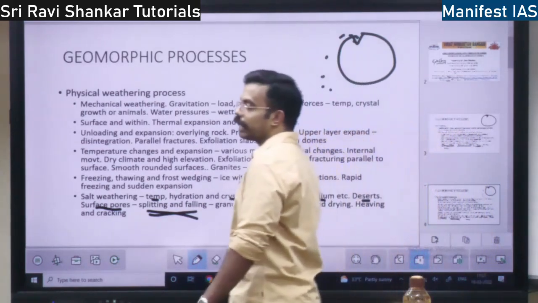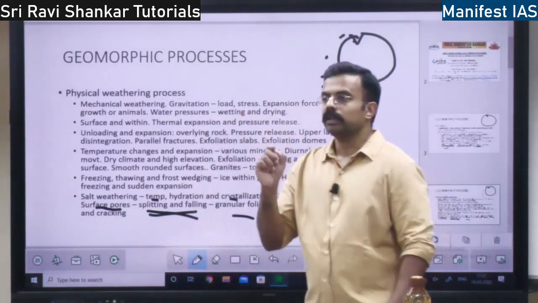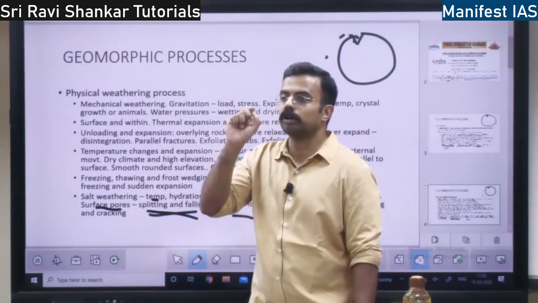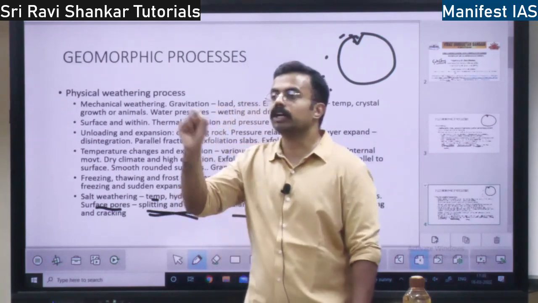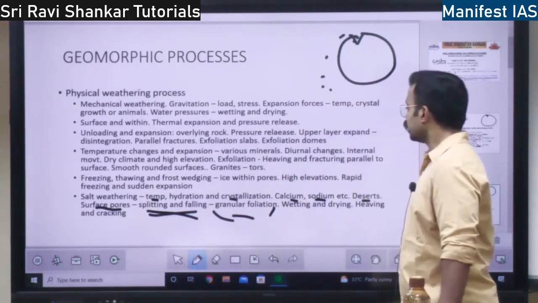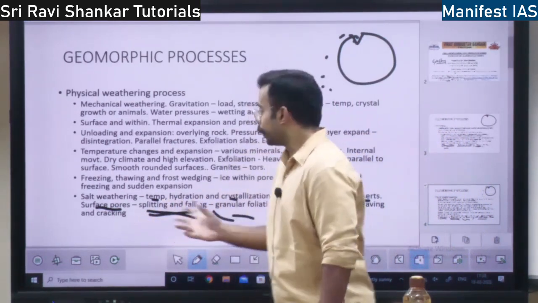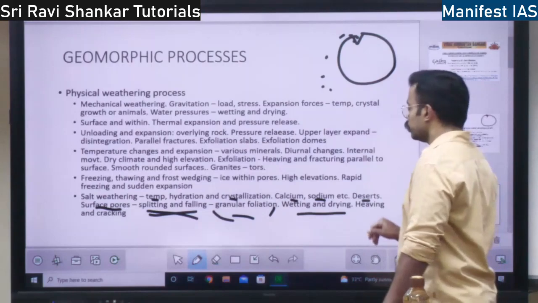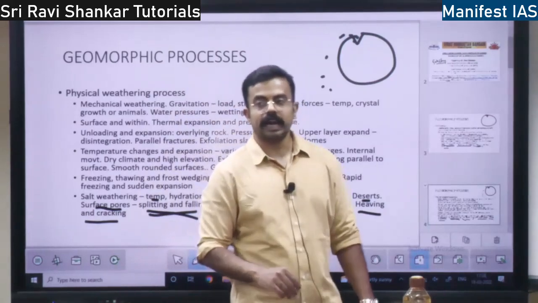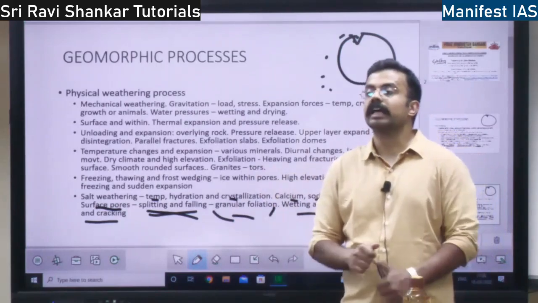This is also called granular foliation. Granular foliation means small granules of the rocks will cut open and fall. That is the process of granular foliation. This is because of frequent wetting and drying, which is why salt weathering takes place. This is also called heaving and cracking. Heaving and cracking means this process of cutting open is also called cracking or heaving.